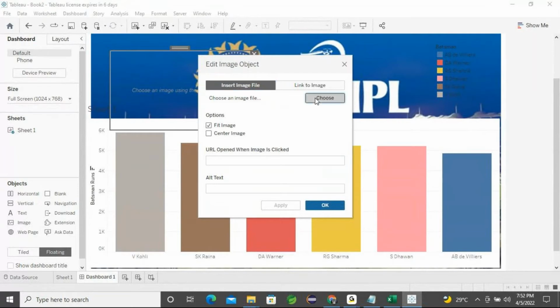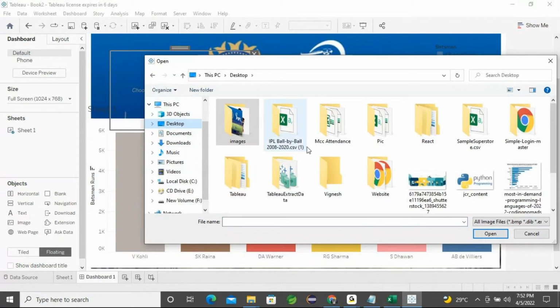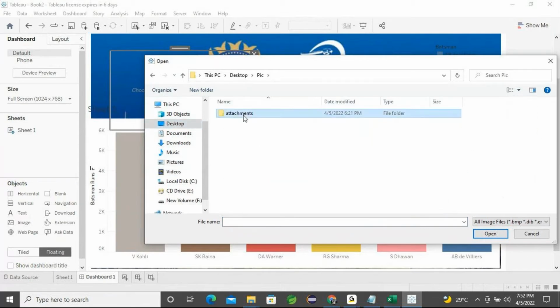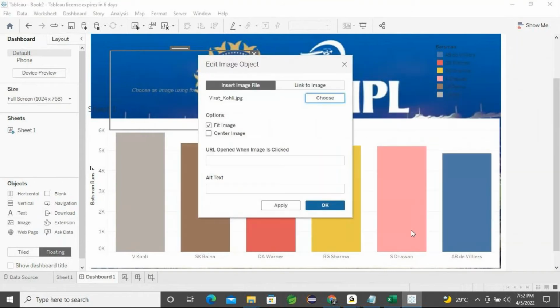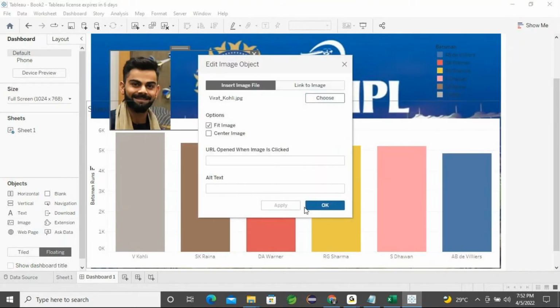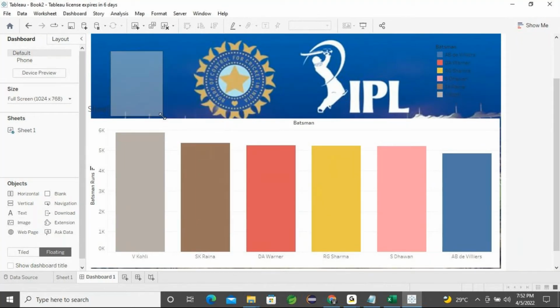First choose the image. For example, on my desktop, in the attachments, I'll choose Virat. I can apply, and then click the OK button. You can customize it a little bit.